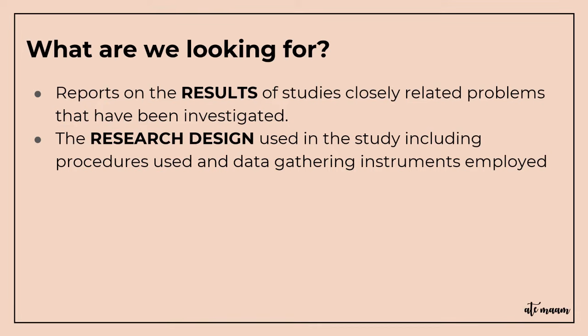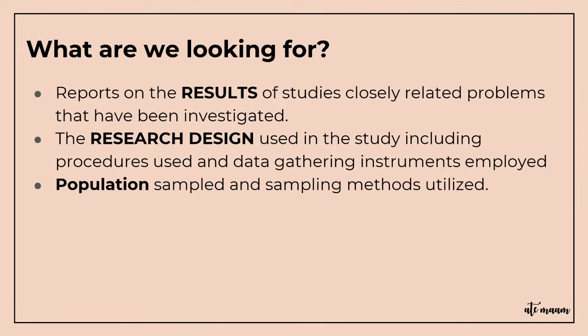So once you have found studies that solve the same problem as you or is related to your research paper, you need to find what kind of research designs they have implemented in their studies. Next, you need to find the population sampled and the sampling methods utilized. So, what population have they used in their research paper, and you also need to know what kind of methods they use so that you would be able to prepare your paper on how many respondents you need in your methodologies or your research paper.